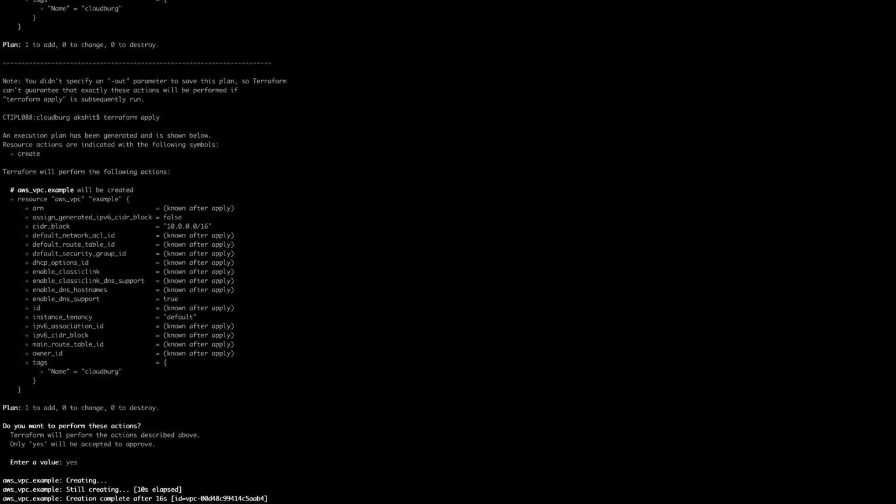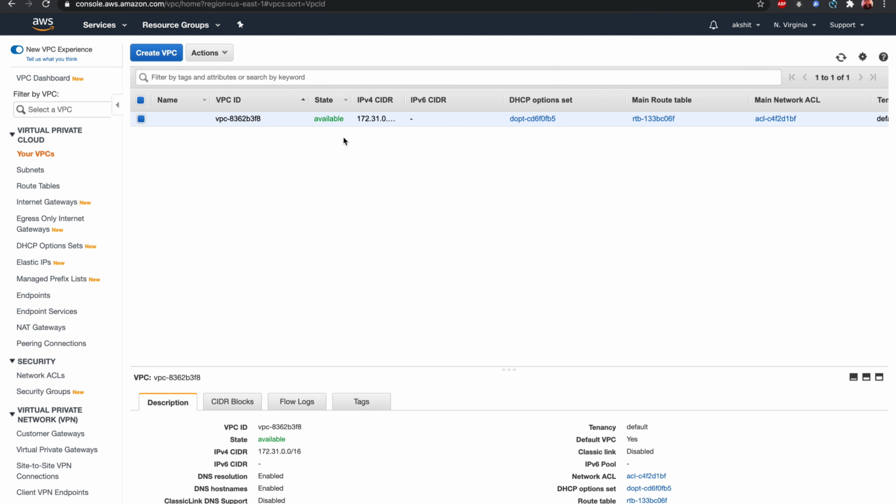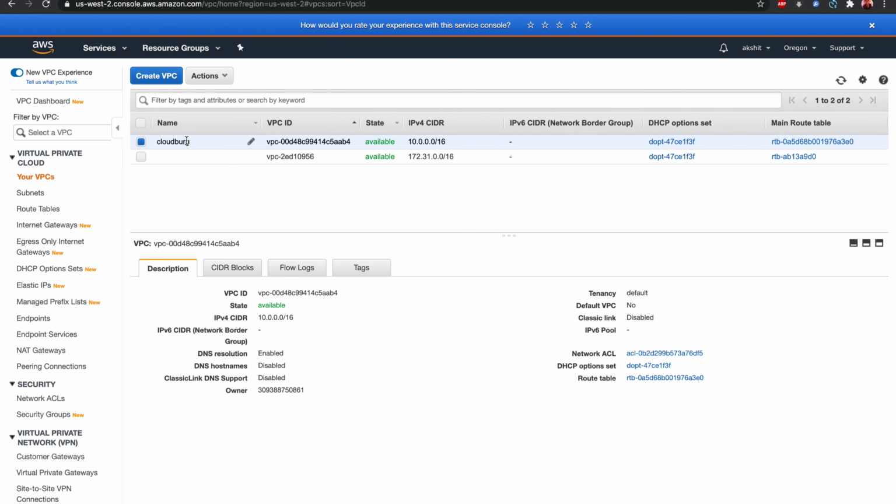So the VPC has been created successfully and we can verify it in the AWS console. So this is the AWS console we have. So the VPC has been created successfully, as you can see. The name of the VPC is Cloudberg and this is the VPC ID having this CIDR block. So this is very simple. You just need to run a few commands and then you are all set to go.